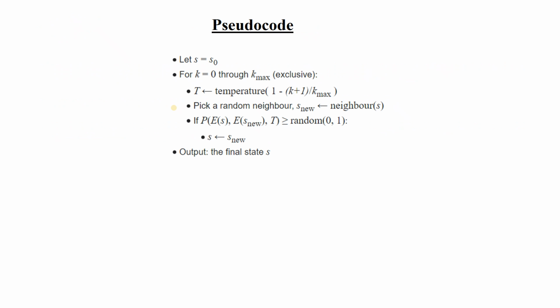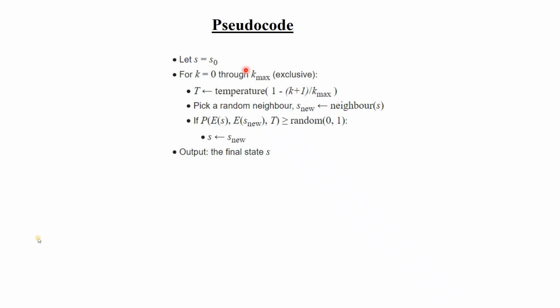Okay, so this is the pseudocode. Pseudocode means the basic algorithm of the simulated annealing technique, which tells you the way you have to solve it. So set S equal to S0. S means the state or the solution. So first select any random solution. Now for k from 0 through k max, where k max is the maximum iteration.